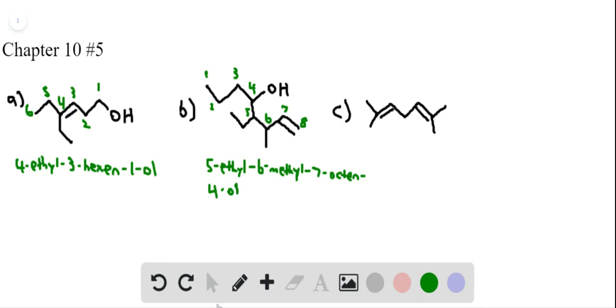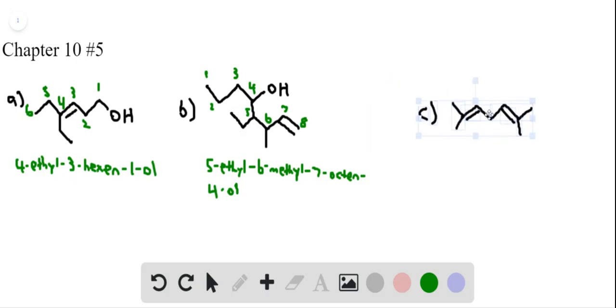All right, and then let me just move C over a little bit. There we go. It's a little better looking. So then for C, we don't have an alcohol, and this molecule is symmetrical, so it doesn't really matter which side we start numbering at. So let's go left to right. So 1, 2, 3, 4, 5, 6, 7.